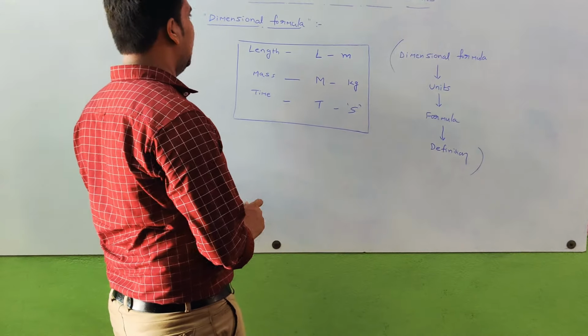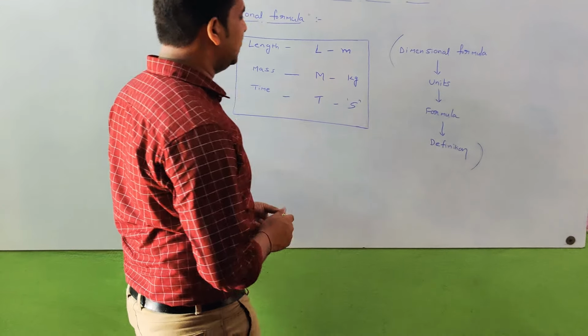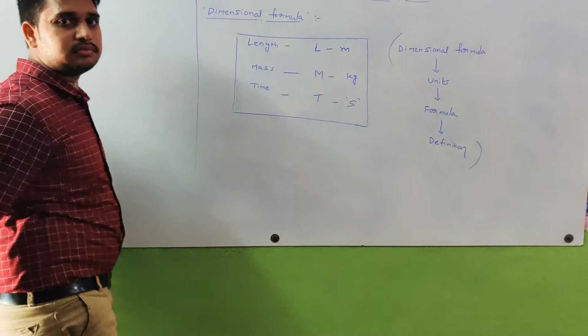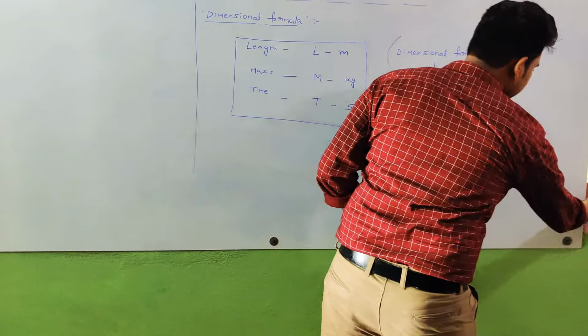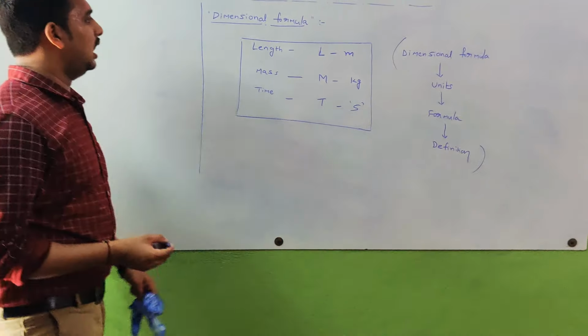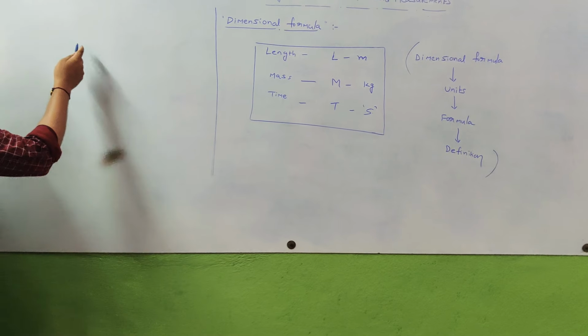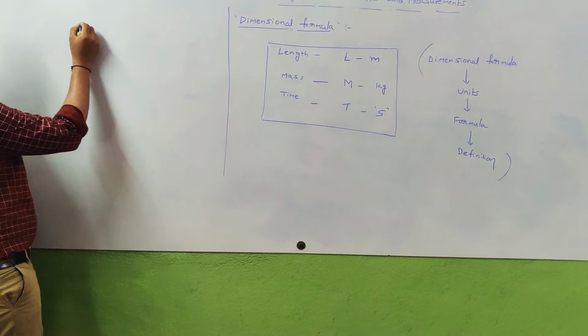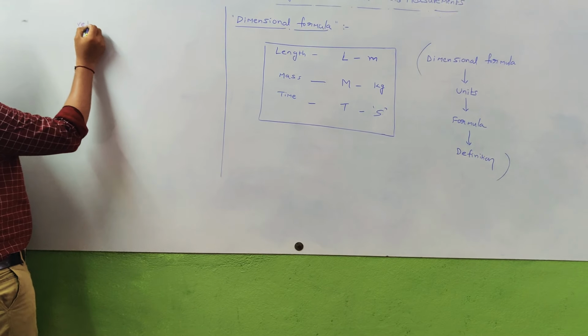Let us consider one best example, and after that we will discuss it. Next, observe here. Velocity.